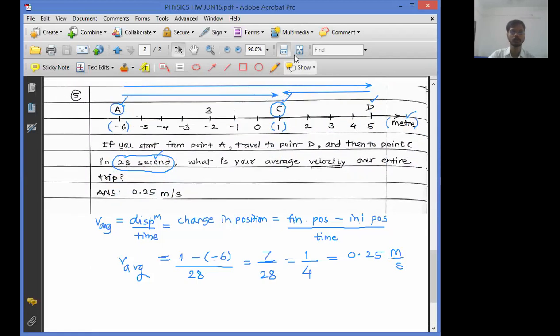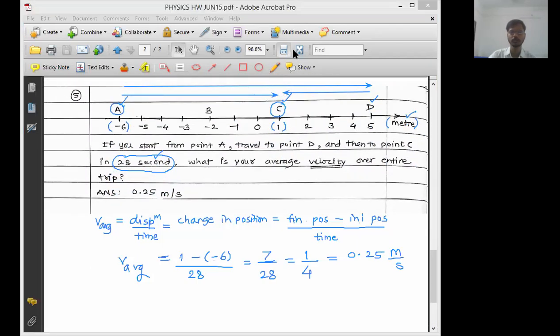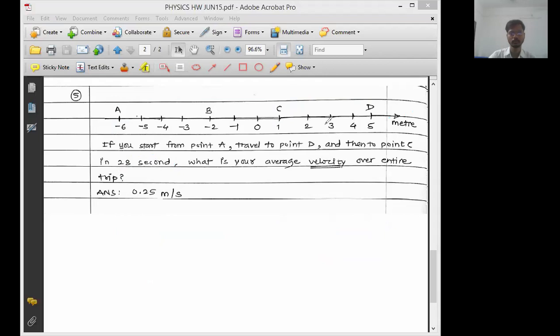This PDF is over, so let me clear all these things. Fine, let me open the next PDF. Just wait for a second. Let me open the next PDF.